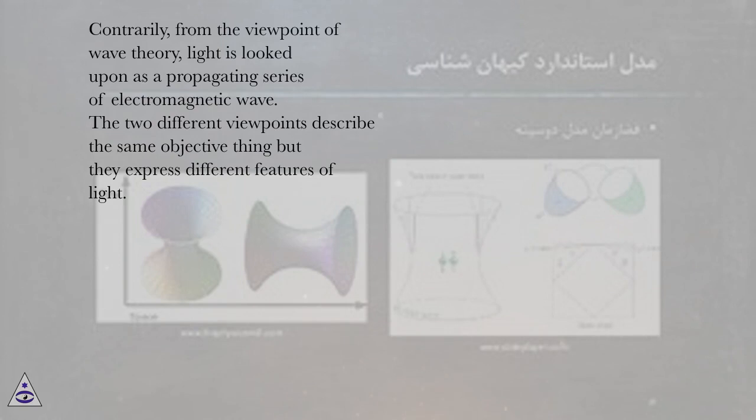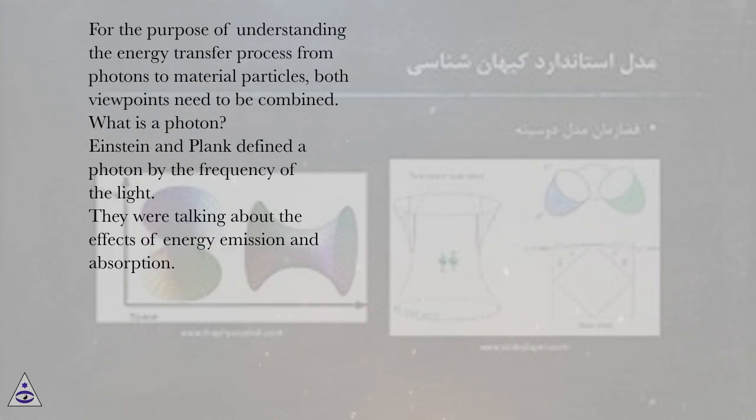Contrarily, from the viewpoint of wave theory, light is looked upon as a propagating series of electromagnetic waves. The two different viewpoints describe the same objective thing, but they express different features of light. For the purpose of understanding the energy transfer process from photons to material particles, both viewpoints need to be combined.